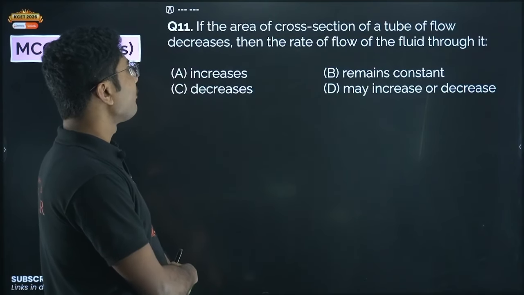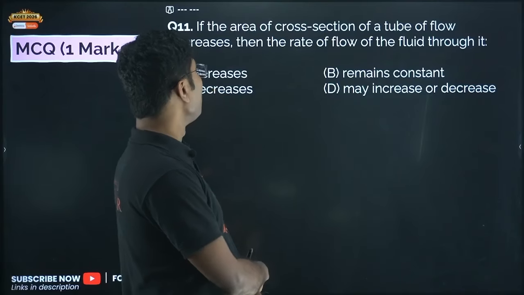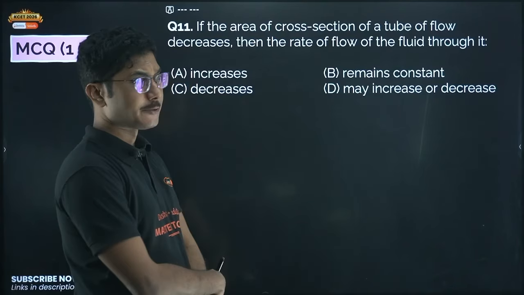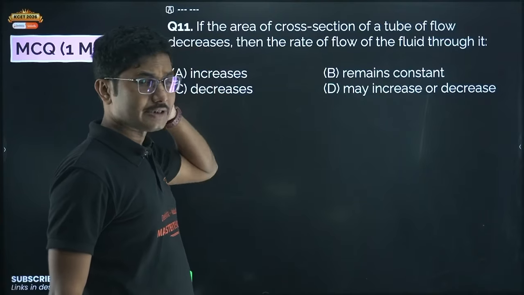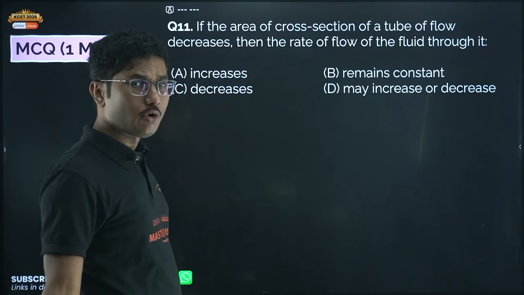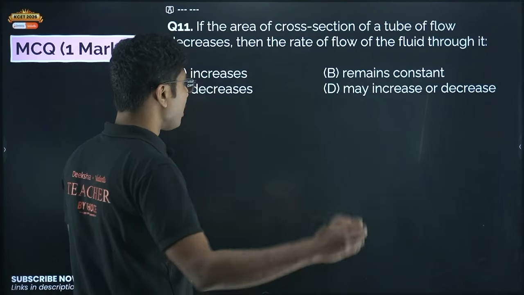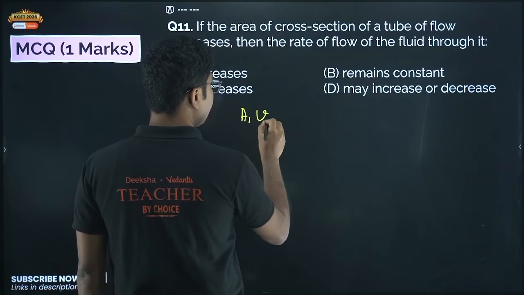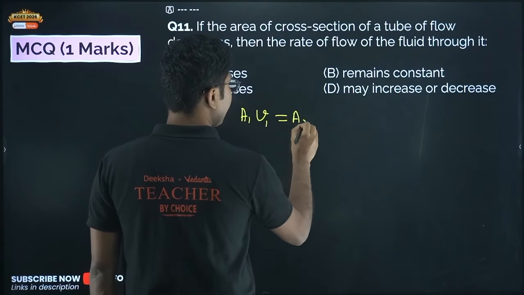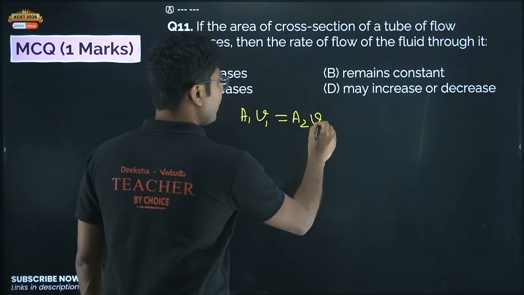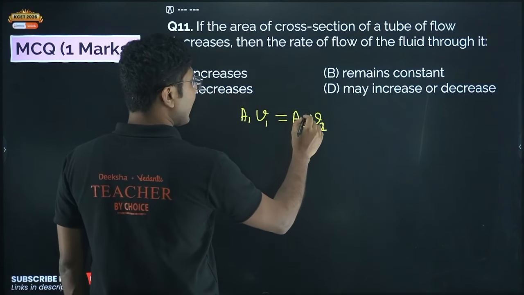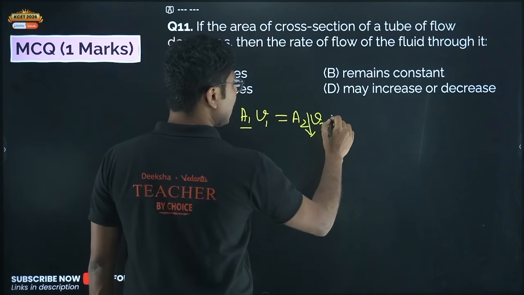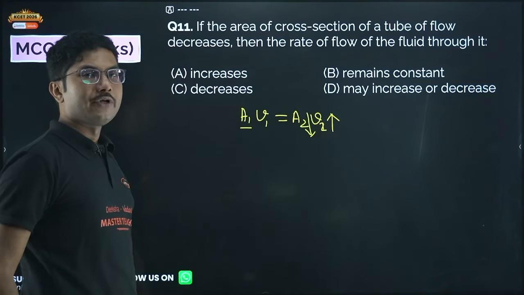If the area of cross section of a tube of flow decreases, then the rate of flow of the fluid through it. So if the area of cross section decreases, then what happens to the flow? Flow increases. Because from the equation of continuity, area times velocity is constant. That means A1 V1 is equal to A2 V2. So if suppose A2 is less than A1, that means the area is decreasing. To keep the quantity constant, V2 has to increase.